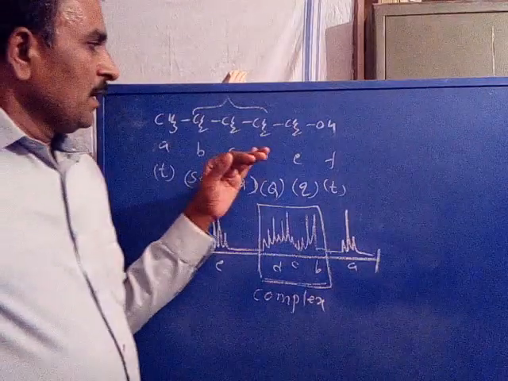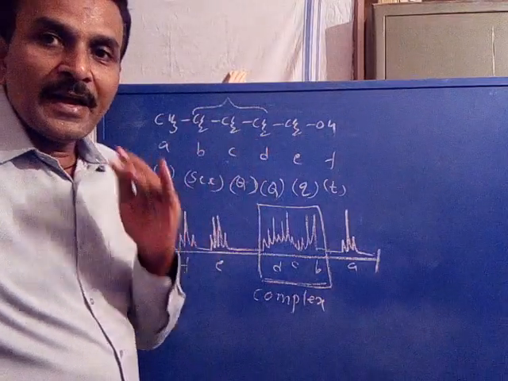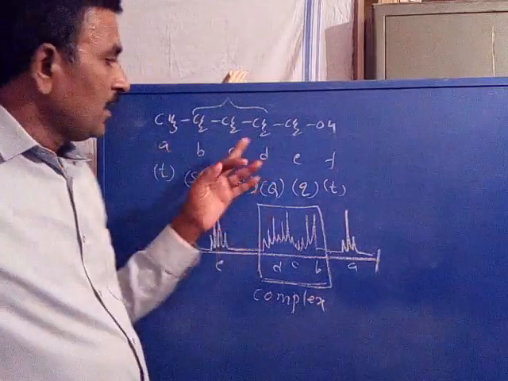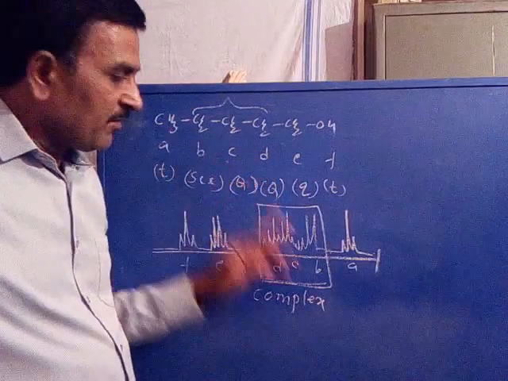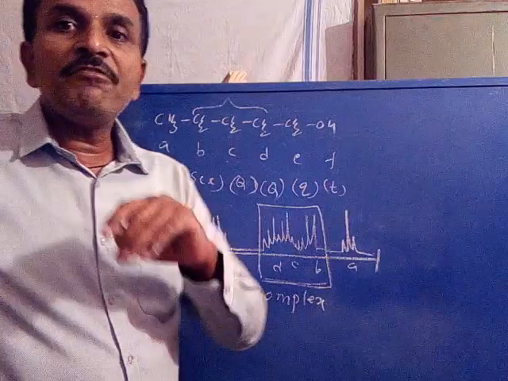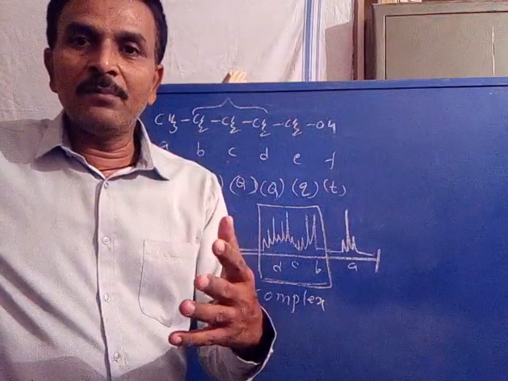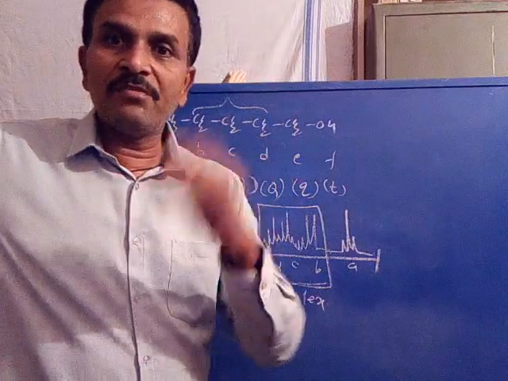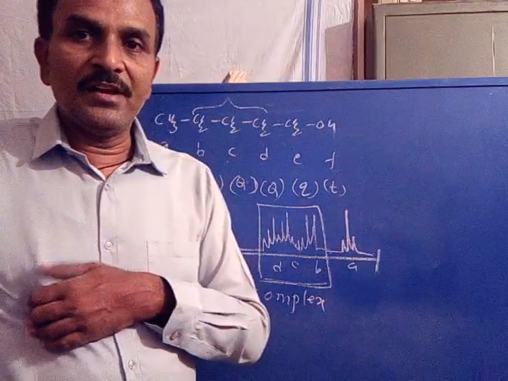Just now we discussed that because of the nearly identical magnetic or chemical environment of B, C, D protons, their absorption frequencies are nearly identical and hence overlapped. What if we change the magnetic environment of B, C, D protons by a large difference? Are you followed?